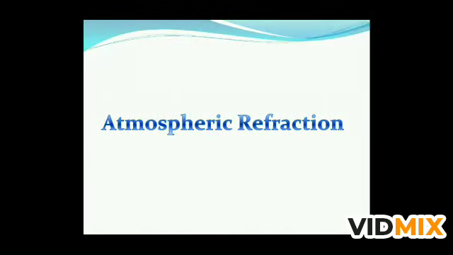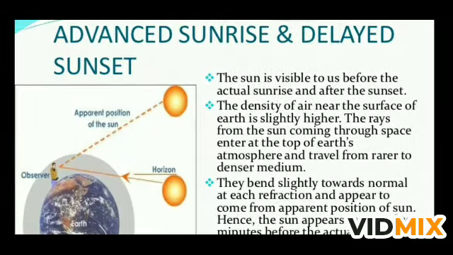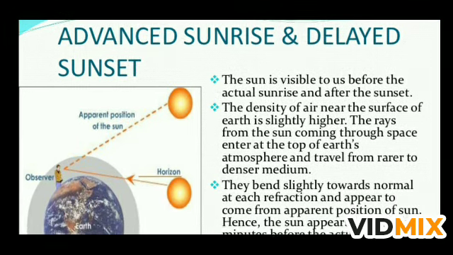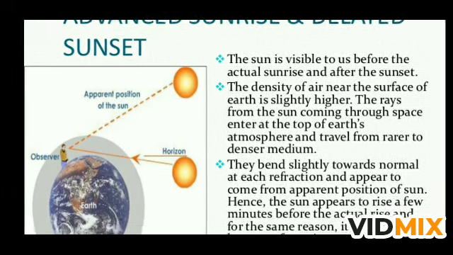Now the next topic is atmospheric refraction. In atmospheric refraction, we see so many phenomena, but here we are discussing the advanced sunrise and delayed sunset. This means that when the sun is not above the horizon, we still see it. The sun is below the horizon, but is visible to us before the actual sunrise and after the sunset. Before sunrise we are able to see the sun, and after sunset also, for a few minutes, we see the sun above the horizon. The density of air near the surface of the earth is slightly higher.